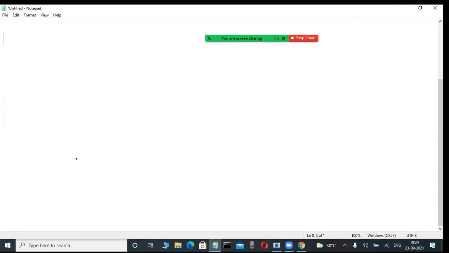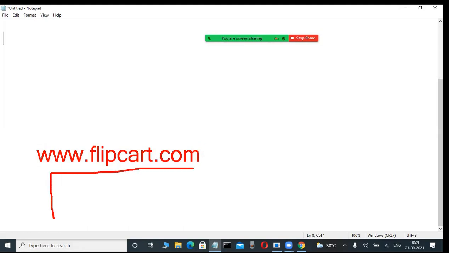Now check it out. For example, slowly observe here. I'm opening some website, for example flipkart.com, or Amazon. In this week only, Flipkart is giving offers from some date in October. That's why I'm opening that website, for example flipkart.com, on my mobile or laptop.